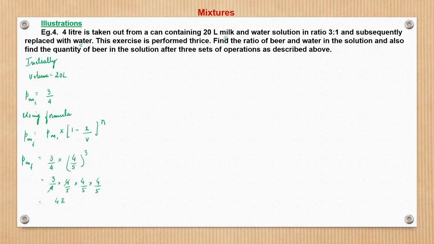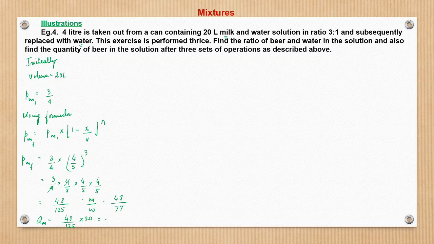So it is 48 upon 125. So the ratio of milk by water is nothing but 48 upon 77, right? And the quantity of milk would be nothing but 48 upon 125 into the volume of milk, which is 20 liters.